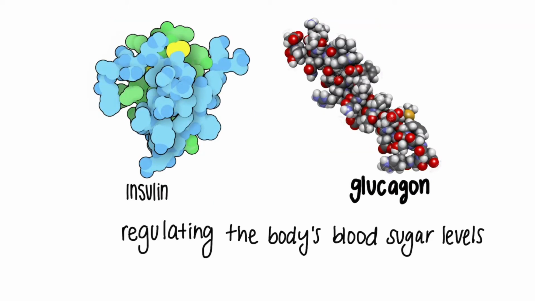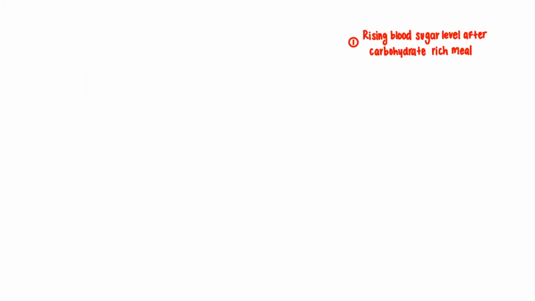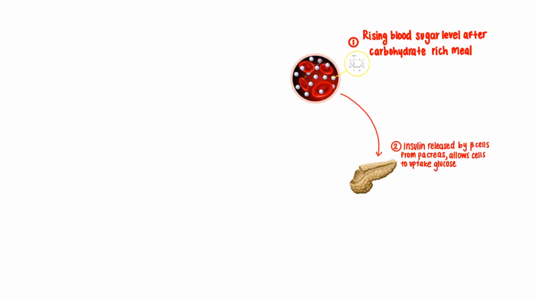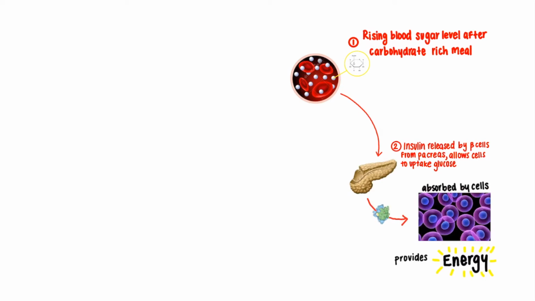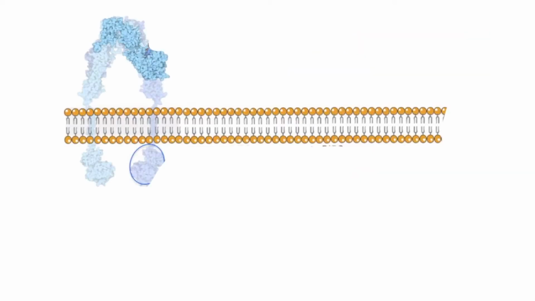Insulin and glucagon are in charge of regulating the body's blood sugar levels. In a person without diabetes, when the body's blood sugar levels become too high, the beta cells in the pancreas release insulin, which signals the body cells to uptake the glucose. Let's take a closer look within the cell membrane to see how insulin signals the uptake of glucose.